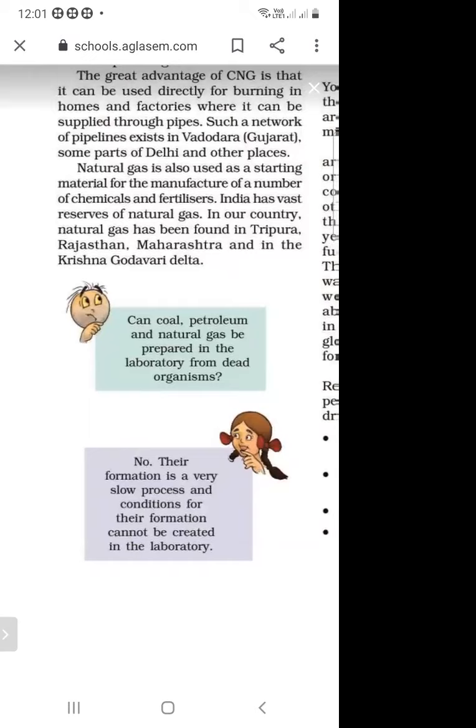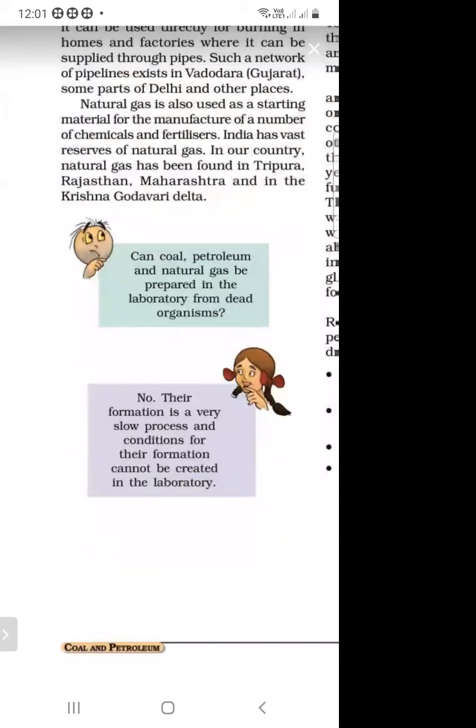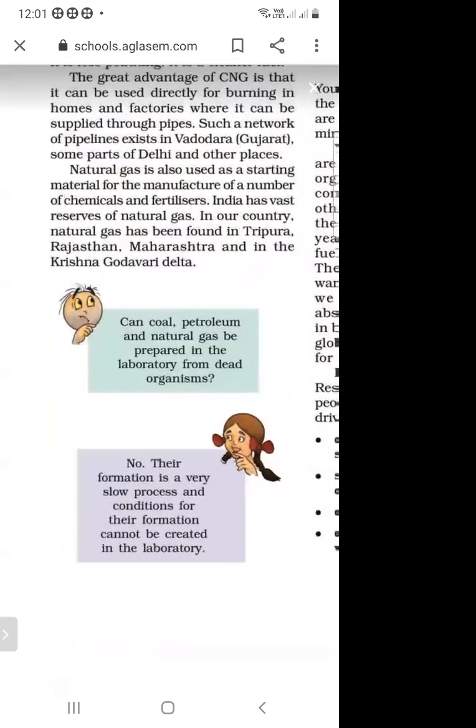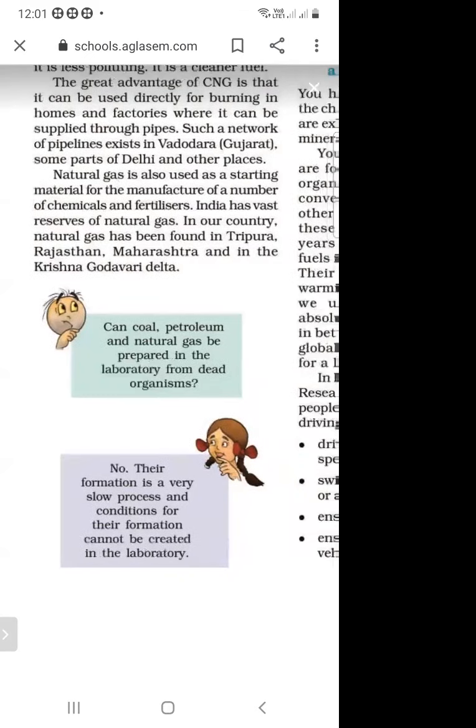Because their formation is a very slow process, and it takes millions of years. The conditions for their formation cannot be created in the laboratory. So coal, petroleum, and natural gas cannot be prepared in the laboratory, because it is a very slow process and the conditions cannot be created there.